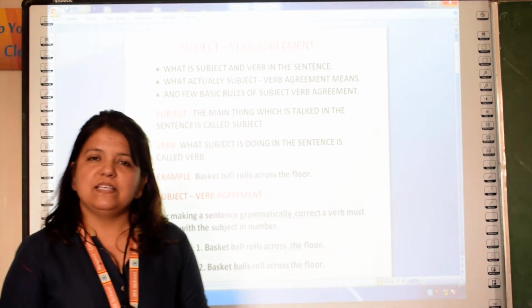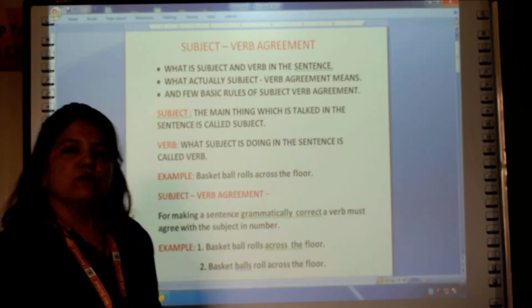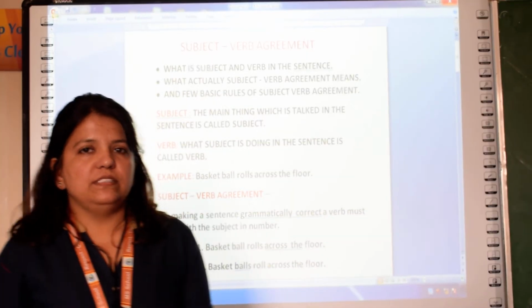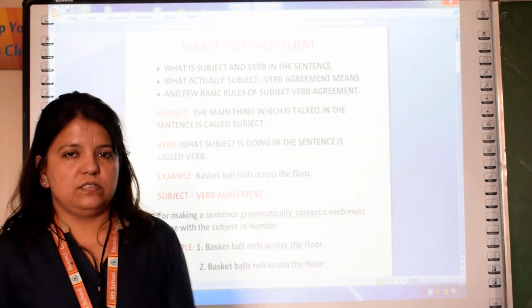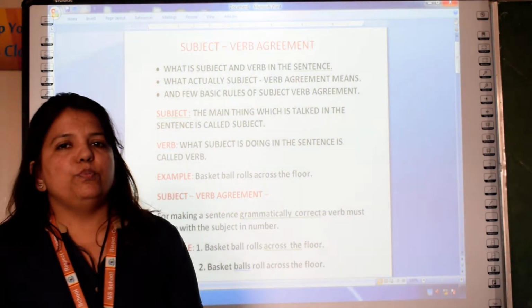Everyone out there, myself Advani Muskan, and today in this lecture I am going to explain you about subject-verb agreement. The topics that I want to cover in this are what is actually subject and verb in the sentence, what actually subject-verb agreement means, and a few basic rules.